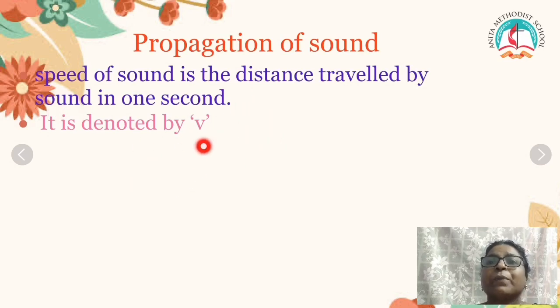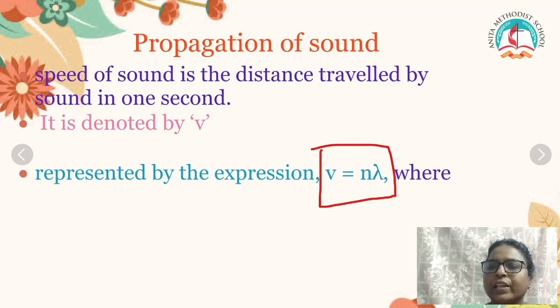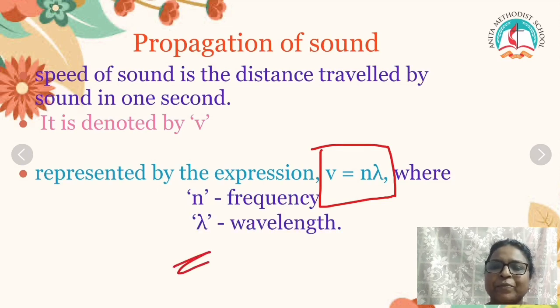So, how to find out the speed of sound? It is represented by the expression V equal to N lambda. We can use this formula, V equal to N lambda, to find out the speed of sound, where V is the speed of sound, N is equal to frequency and lambda is equal to wavelength.